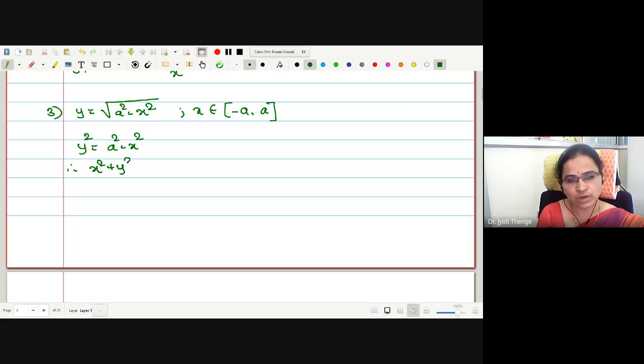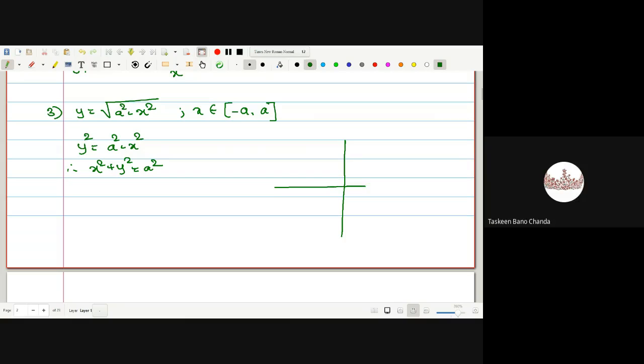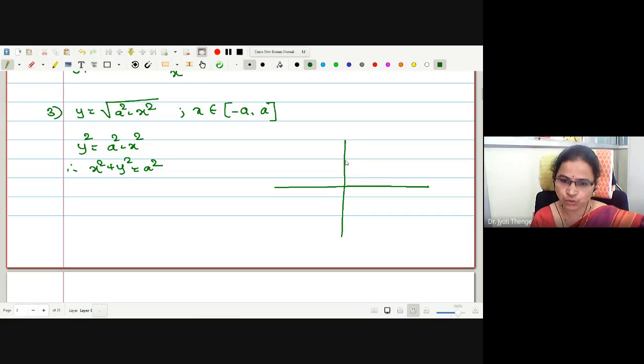Therefore, it is x square plus y square is equal to a square. Therefore, this is a circle with radius a and center at origin.